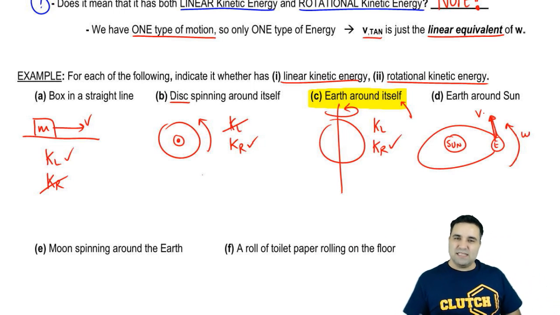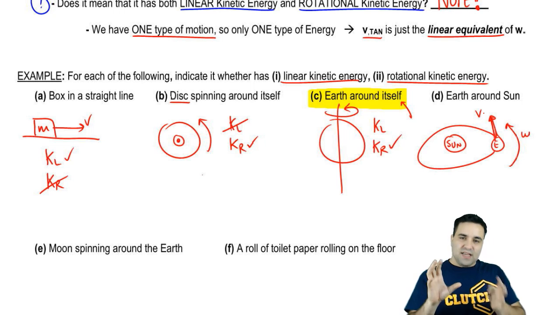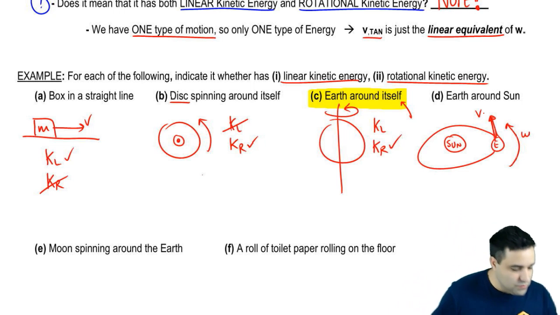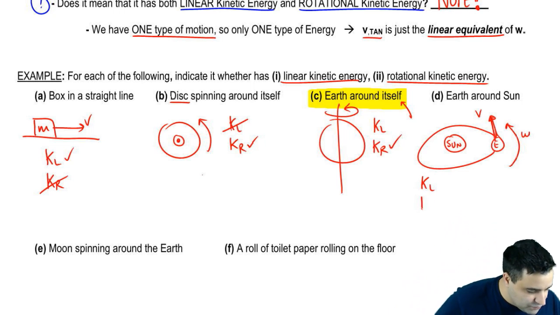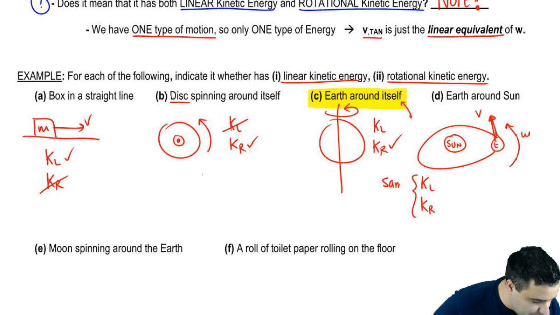So you could think of this as linear or rotational. In fact, if you solve for it using KL, and if you solve for it using KR, you're going to get the same answer.